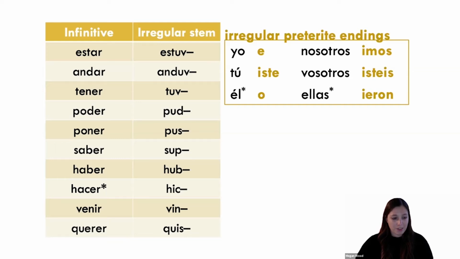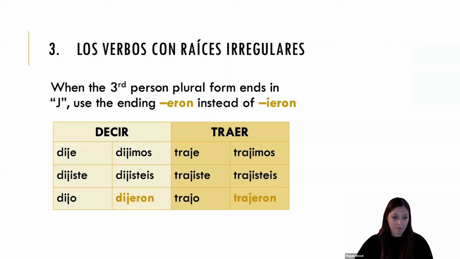You can see that I have a little star next to hacer. That's because the stem works with all the forms except for the third person singular él form. That becomes hizo. That becomes hizo. That is the only difference there. It just experiences a spelling change in that third person singular form.